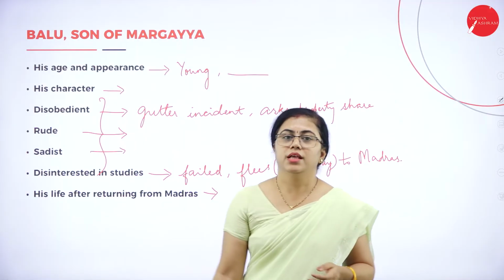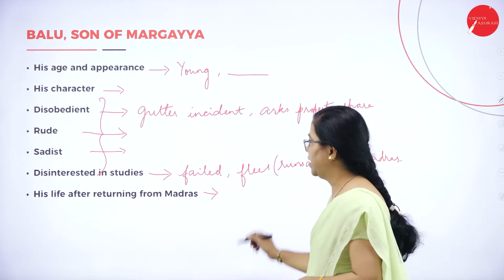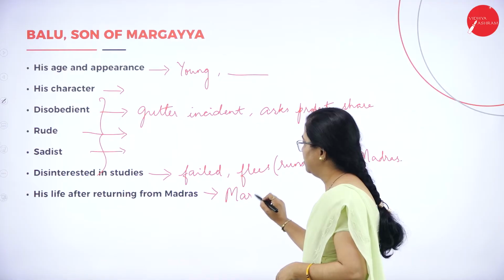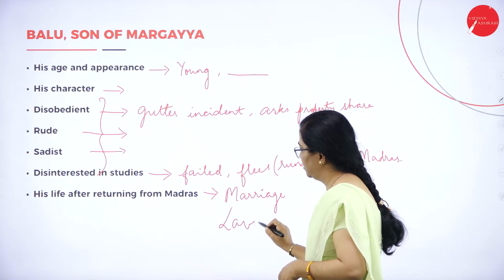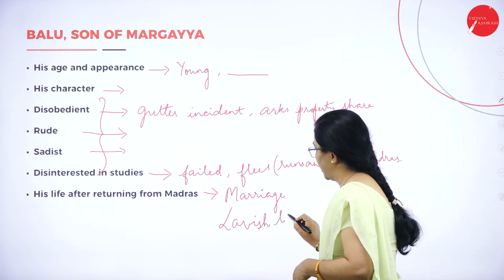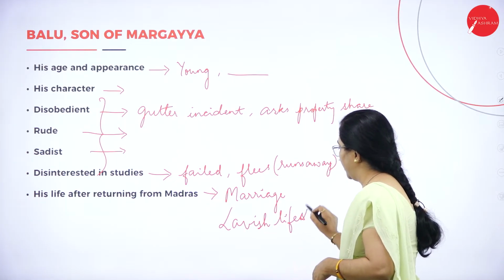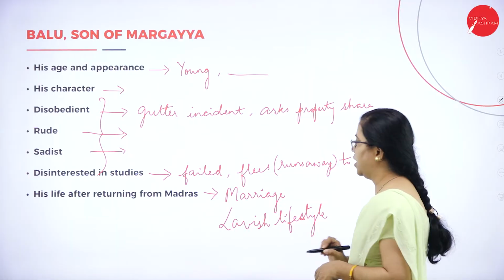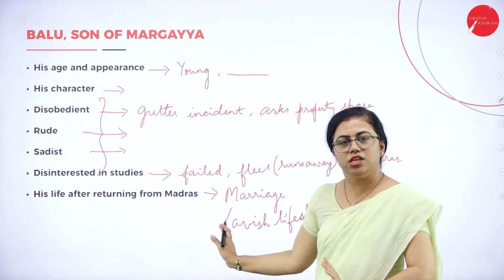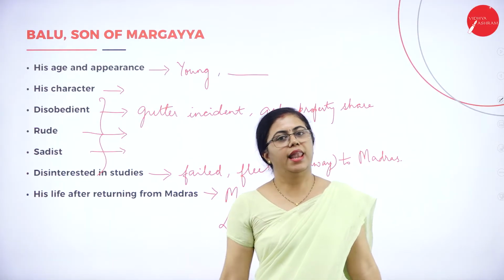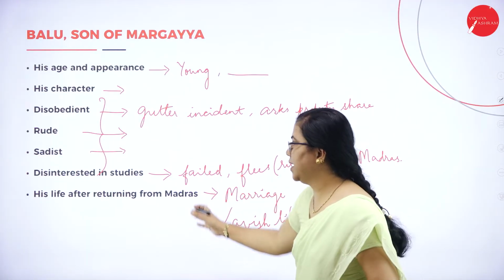So you have to write about marriage, then the lavish lifestyle. Nothing about studies, he just leads his life in a lavish way.